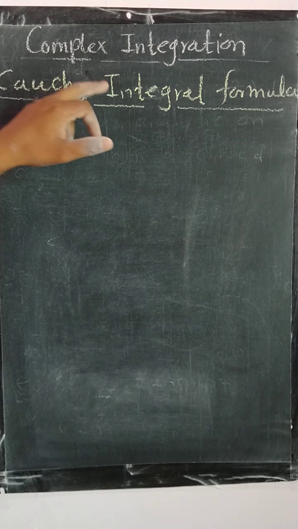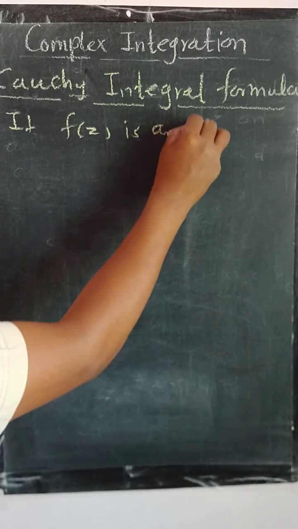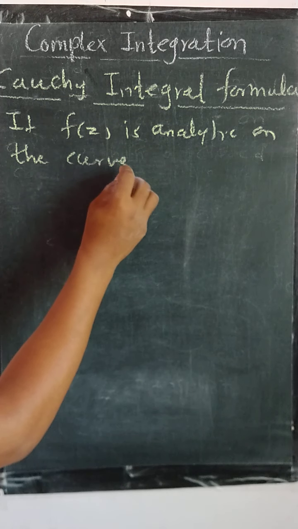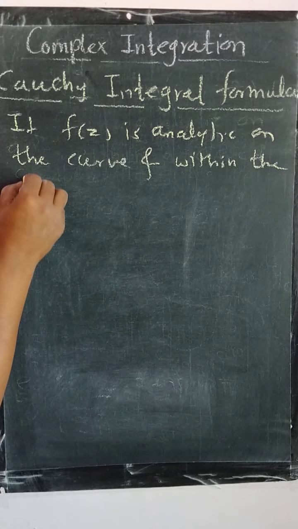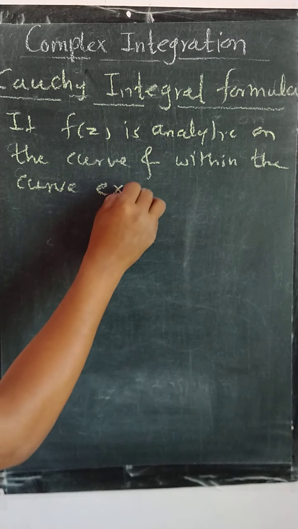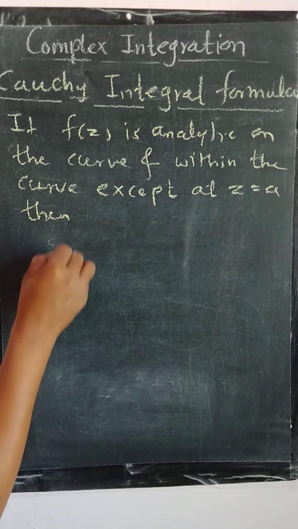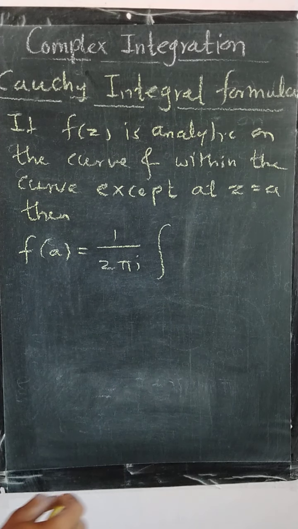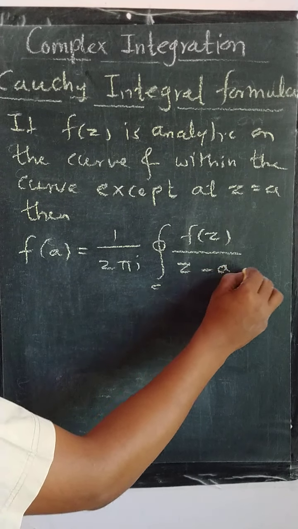Now here, the Cauchy integral formula says if function f(z) is analytic on the curve and within the curve, except at z is equal to a, then the function value at that point is equal to 1 upon 2 pi i integration over the closed contour C f of z upon z minus a dz.